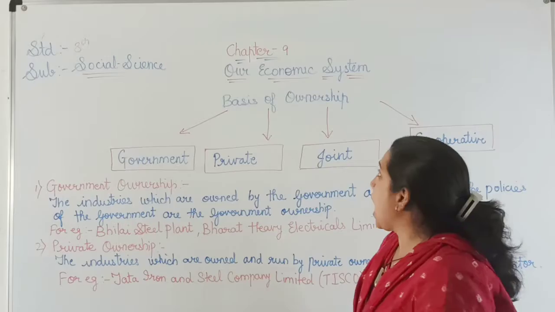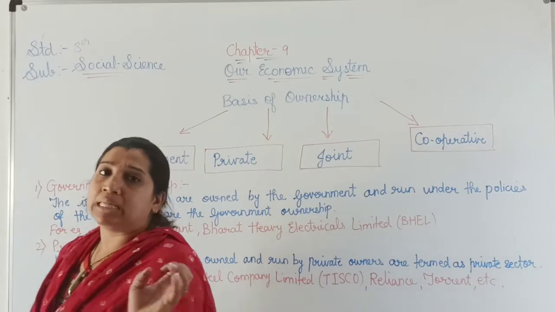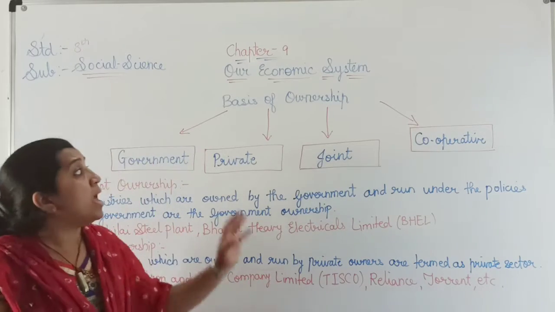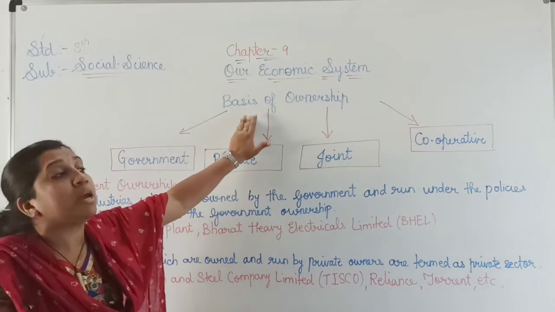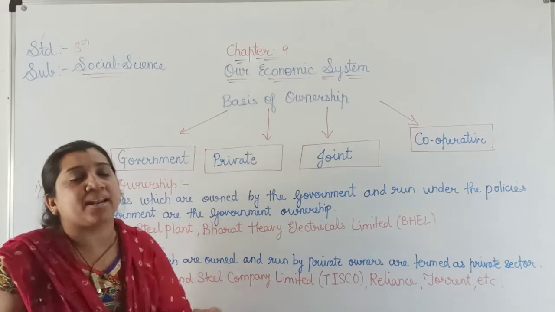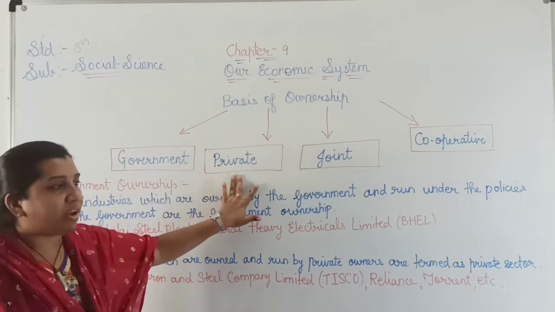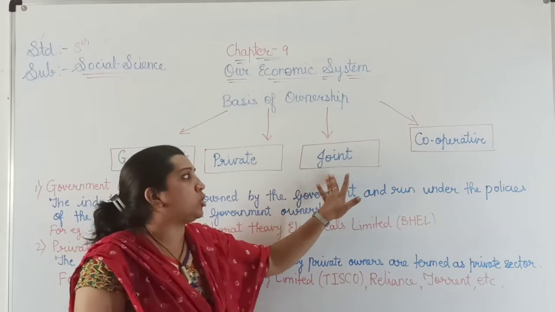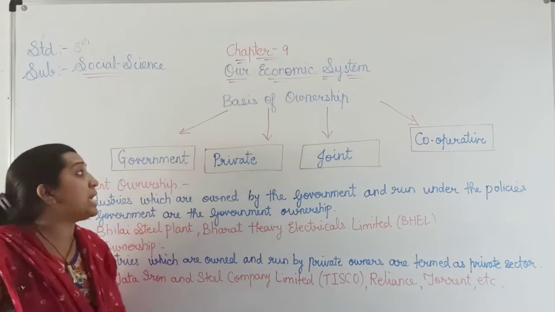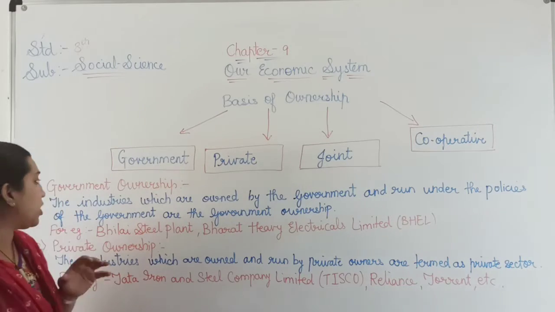Now let us study about ownership. Already we have studied the primary sector, the secondary sector and the service sector. The basis of ownership is divided into four parts: government ownership, private ownership, joint ownership and cooperative ownership. First of all, let us study government ownership. What is government ownership?